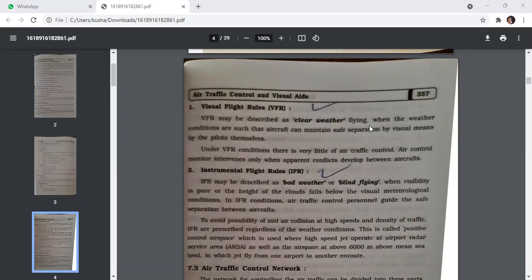Under VFR conditions, there is very little air traffic control. Air control monitors intervene only when apparent conflicts develop between aircraft.